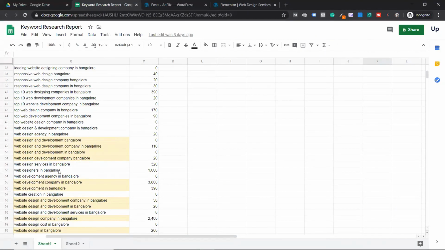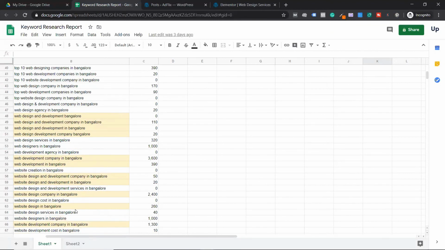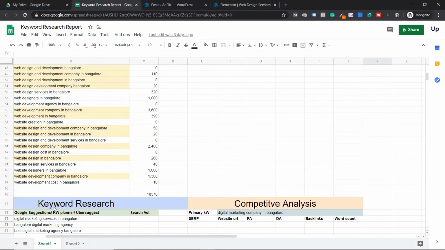For example, in web design services in Bangalore, say we offer best web design services. Bangalore is not required, but services should be used. Modifier is the word that is used here. Agency is a modifier, company is a modifier, because everywhere web design development is pretty common. Cost is a modifier. We offer at the most affordable price in our location, Bangalore, something like that. So make sure you use those words, but it should be in a structured format. It should